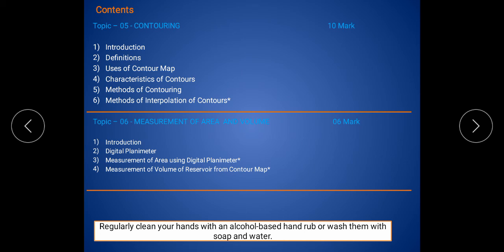And the last content of the sixth topic is the measurement of volume of a reservoir from the contour map. We should measure the volume of the reservoir. There are two methods: the trapezoidal formula and the prismoidal formula. These two methods for measuring volume we discussed in the fourth content. So these are the six topics and the contents of each topic.